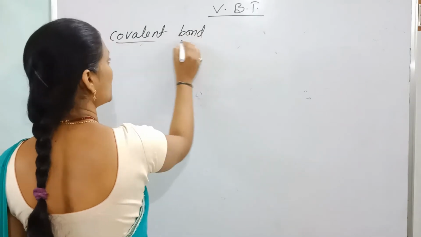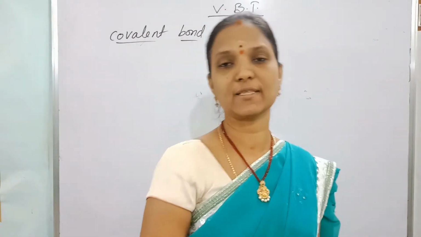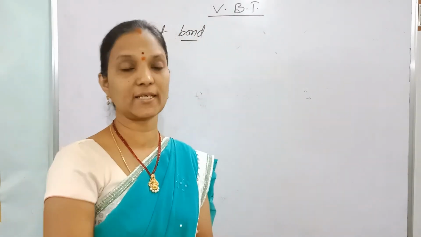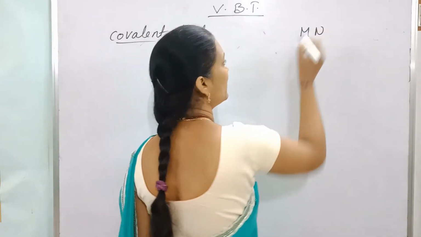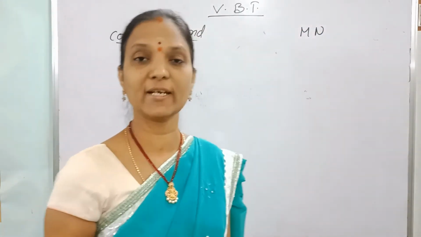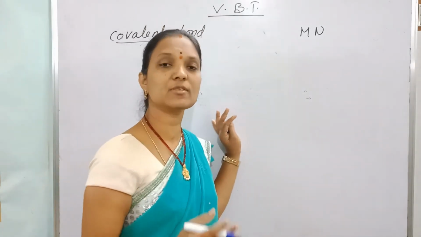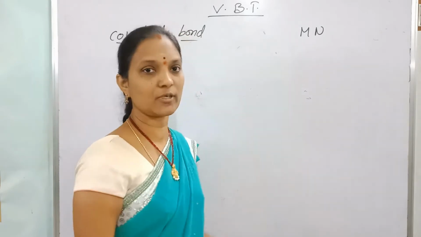Ionic bond is formed due to transfer of electrons. Metals lose electrons, non-metals gain electrons. So an ionic bond is generally formed between a metal and a non-metal. Definitely the metal loses electrons and the non-metal gains electrons, so transfer of electrons takes place from metal to non-metal. That is an ionic bond.